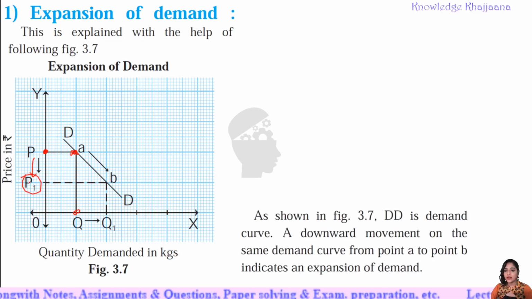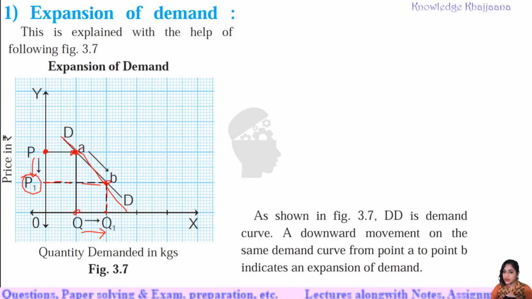Okay, and when the price is p1, people bought more quantity, when the price came down. So they bought more quantity than the earlier quantity q. When the price fell from p to p1, quantity demanded increased from q to q1, and the equilibrium point was achieved here. That point was point B. Okay, now this was the demand curve, right? This was the demand curve.